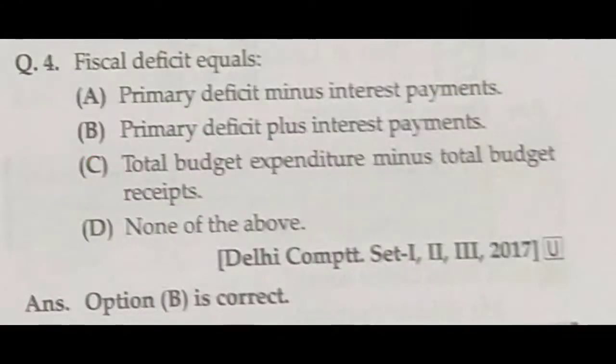And then question number 4. Fiscal deficit equals: primary deficit minus interest payments, or primary deficit plus interest payment. That is the correct answer. B is the correct answer. Primary deficit plus interest payment, that is the correct answer.